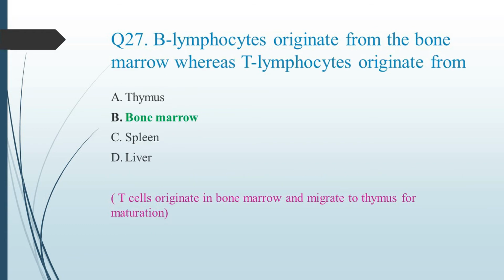Question number 27 is, B lymphocytes originate from the bone marrow whereas T lymphocytes originate from. So all the T cells originate from hematopoietic stem cells in the bone marrow. T cells during the early stage of maturation migrate to the thymus and then undergo a process of maturation. They are released as competent and mature T cells from the thymus. So option B, bone marrow, is the right answer.